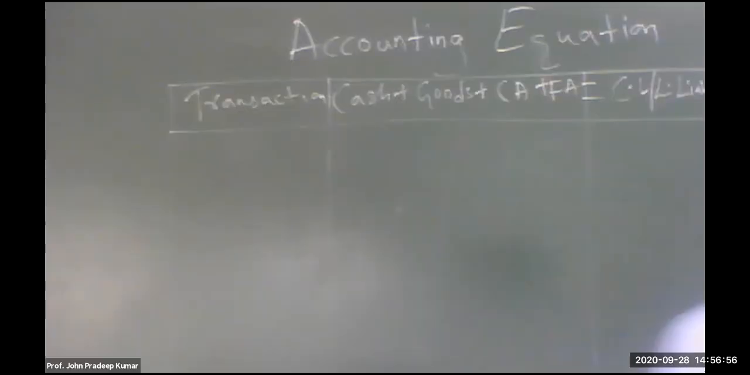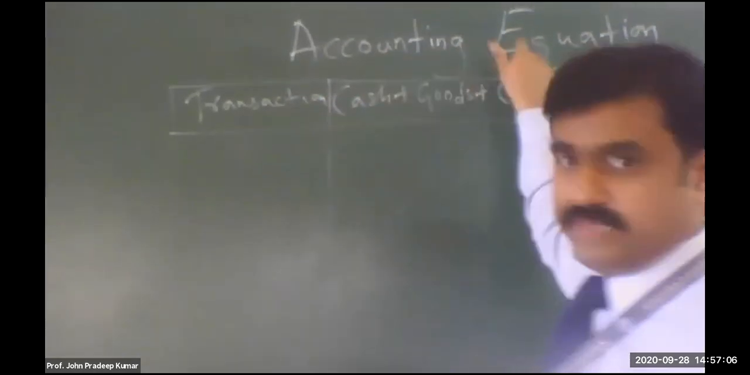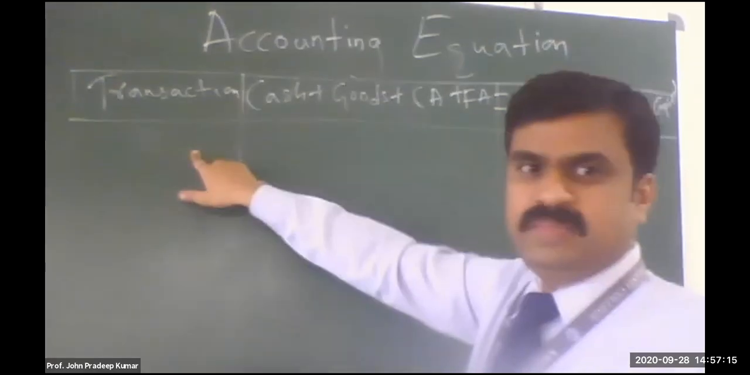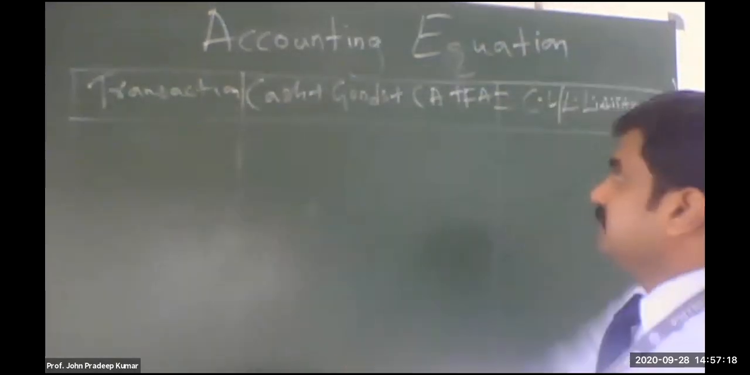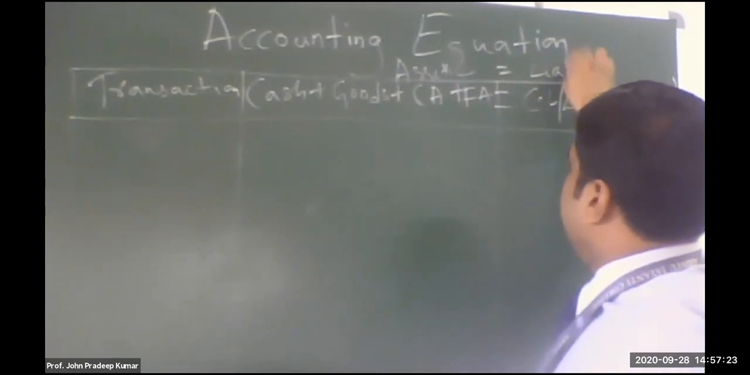Current assets plus fixed assets. Sir, we can't see the third column. Yes, the third column. Here, in the first column, you write the heading accounting equation. Did you write? Yes, sir. Then write here transaction. This first column is transaction. Second, this is the asset side. This is the liability side.